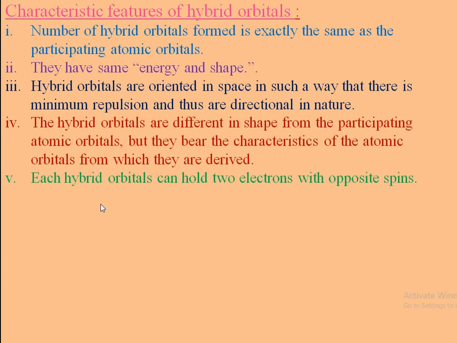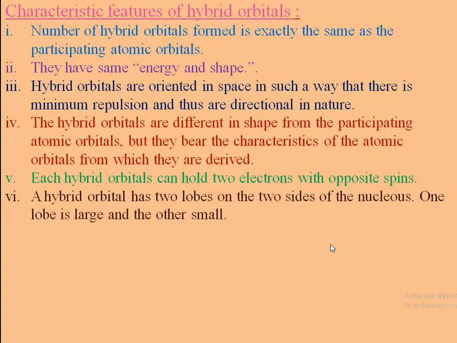Each hybrid orbital can hold two electrons with opposite spin. This is the most important point. Next point is that hybrid orbitals have two lobes on the two sides of the nucleus. There are two lobes like a dumbbell shaped molecule, but one lobe is larger and the other is smaller in the case of hybrid orbitals.